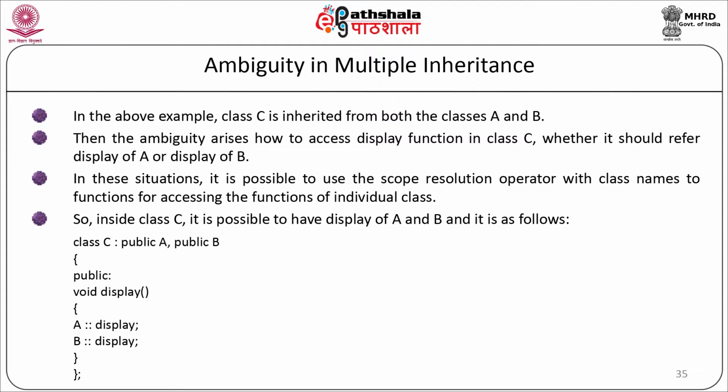In class C, we will inherit the two classes as public A, comma, public B. In public, we are going to write a member function void display, and here we are going to call the display of A as A::display, that is the scope resolution operator, and B::display, that is the display function of class B, and then we will end our display member function and the class C.